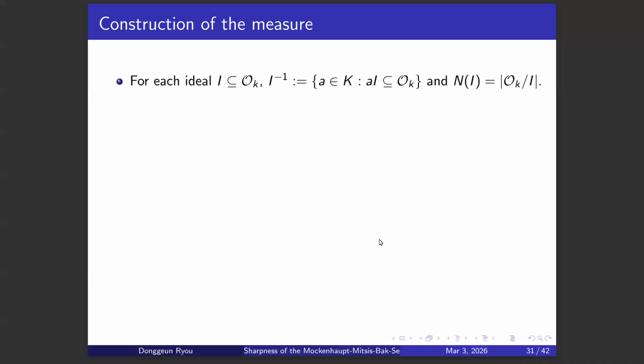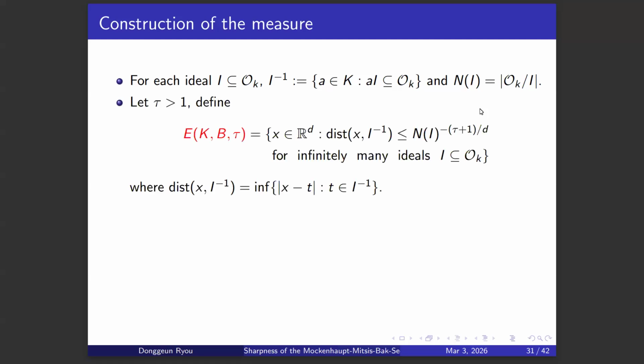Actually, instead of r over q, where r and q are vectors, we consider the ideal. So for each ideal in the ring of integers, we consider the inverse ideal. The inverse ideal is the set of elements in the field extension such that their product with this ideal is in the ring of integers. And we also consider the norm of the ideal, which is the size of the quotient of the ring of integers by the ideal I. Then we define E of K, B, tau.